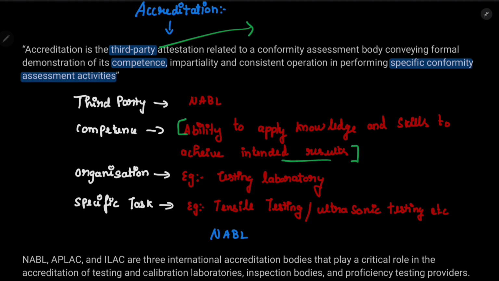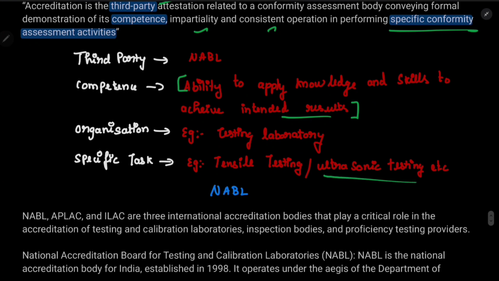For example, if the lab has an ability to check the proximate test, then it has a competence to check the proximate test, right? It has some knowledge and skills to achieve the results of, let's say, the proximate test. That is the competence. Then impartiality, obviously we have to be impartial, and consistent operation. The results should not change every time, they should be consistent. What are specific conformity assessment activities? For example, if you are doing ultrasonic testing, that is a specific conformity assessment activity. If you are doing tensile testing, that is also one.